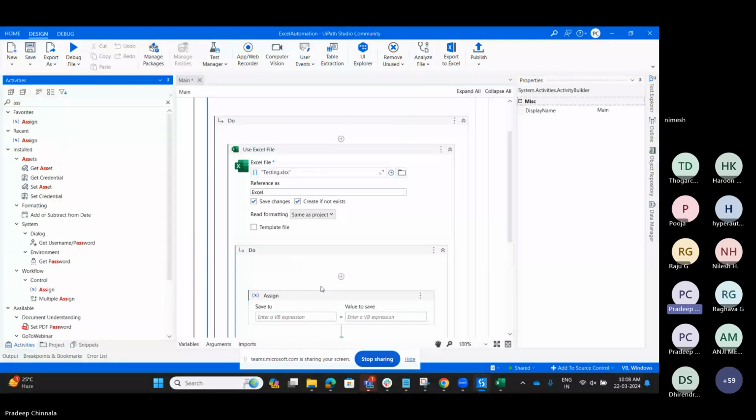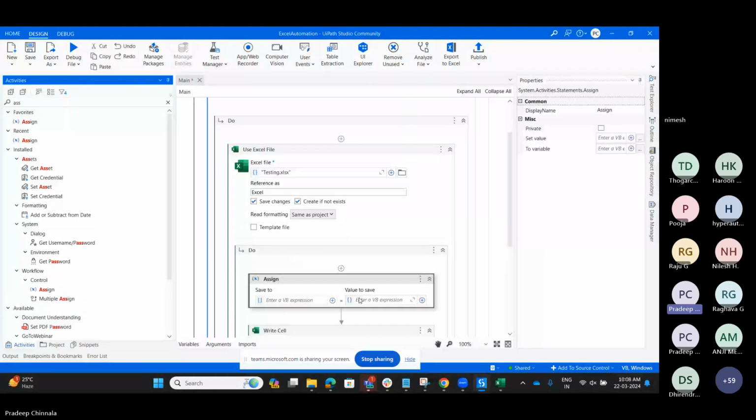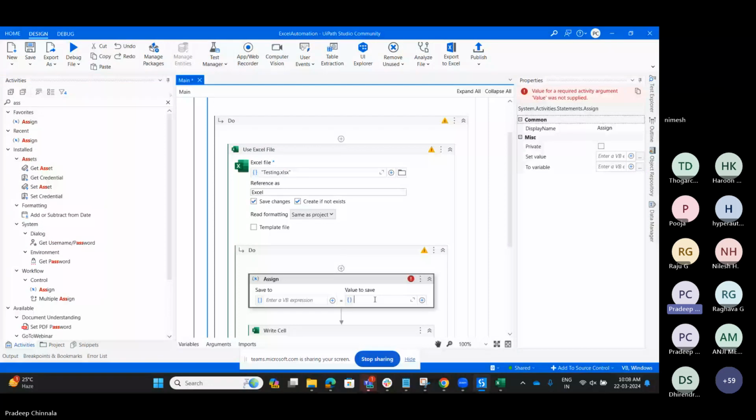In this array I am going to create a bunch of names: UiPath, Automation Anywhere, and Blue Prism. So I have given three names. Now I am going to create a variable for it: tool names.